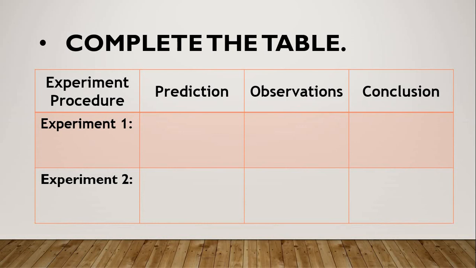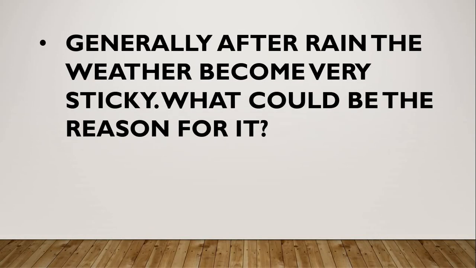Okay. Next question. Generally, after rain, the weather becomes very sticky. What could be the reason for it? The answer is the amount of water vapor in the air increases, because of which the weather becomes humid. We already learned when the water vapor increases in the air, the weather becomes sticky. So the answer is the amount of water vapor in the air increases, because of which the weather becomes humid.